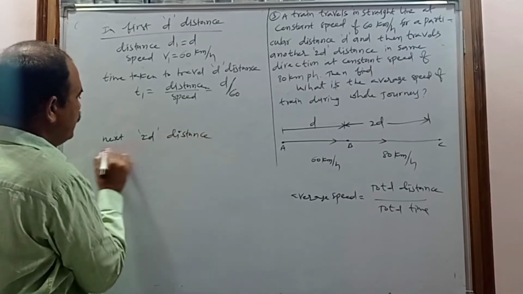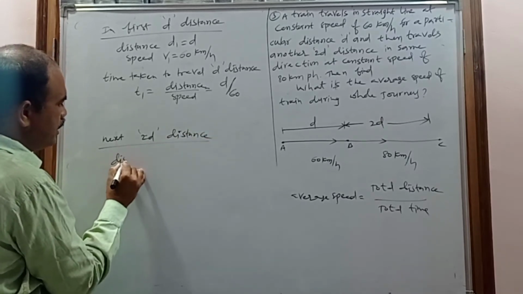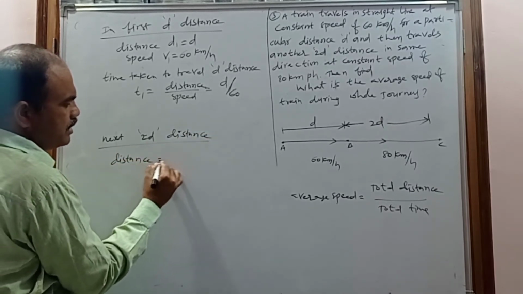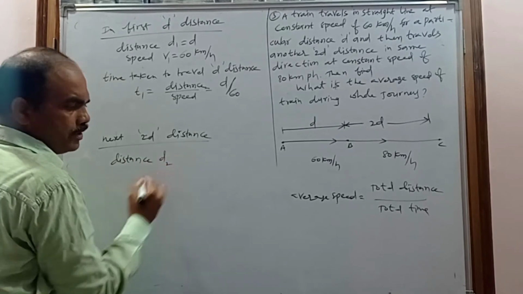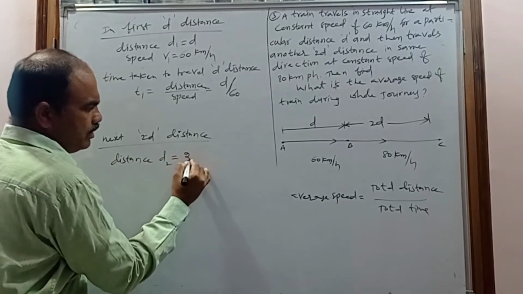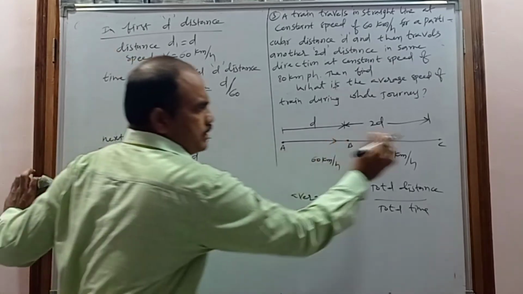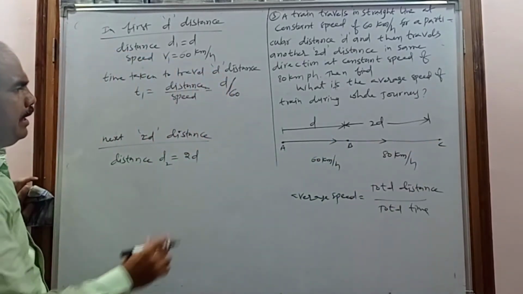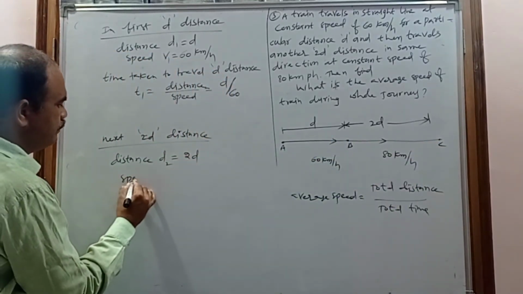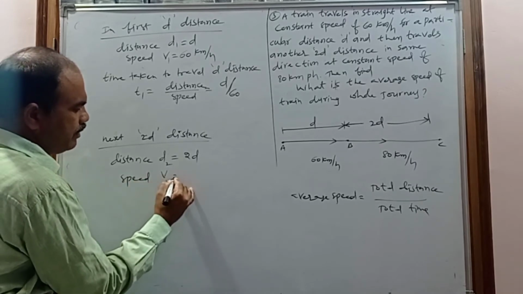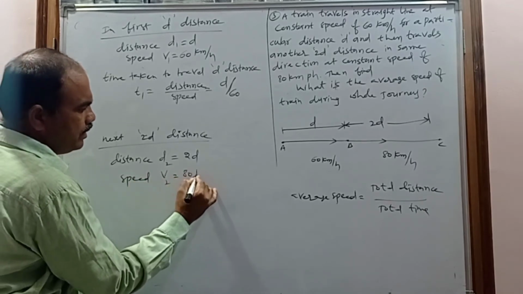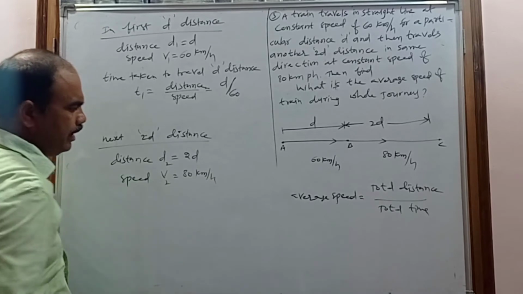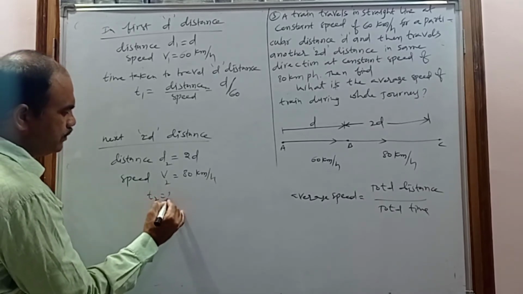So in the next 2D distance, what is the distance? Consider D2. D2 is nothing but 2D. The next distance is 2D, and the speed will be considered V2. With what speed is it moving? 80 km per hour.